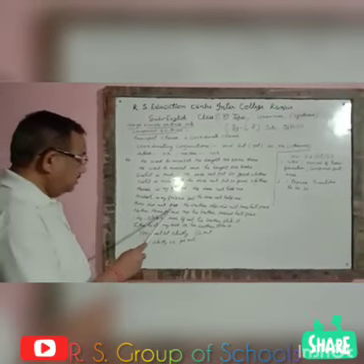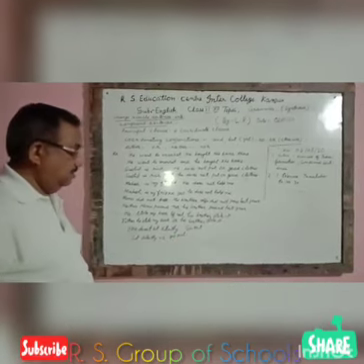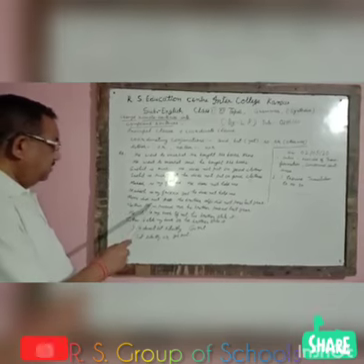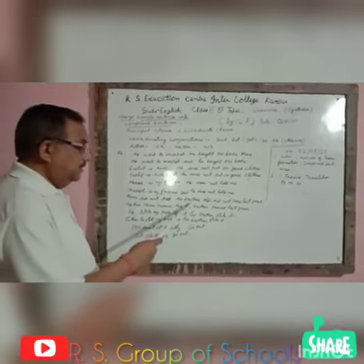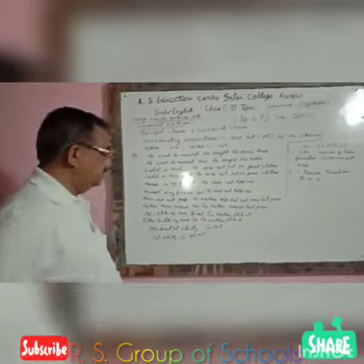Monu did not pass, his brother also did not pass last year. So there are two sentences. Monu did not pass, one sentence. His brother also did not pass last year, the second sentence.